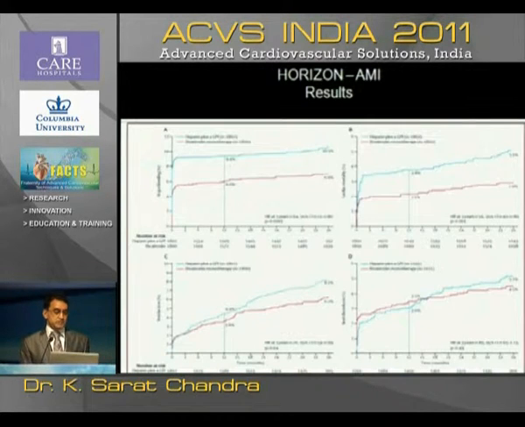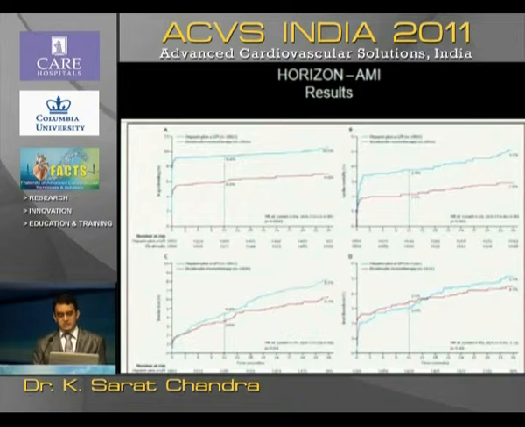Here we can see that bivalirudin has consistently shown a reduction in the in-hospital mortality, the long-term mortality, and the incidence of major bleeding. The only hitch in the Horizon AMI trial is that in the first 24 hours, there is a slight increase in stent thrombosis. It has not been clearly explained why there is a slight increase in stent thrombosis in the first 24 hours, but actually bivalirudin catches up with unfractionated heparin, and at the end of the follow-up, there is no difference in stent thrombosis between the two.